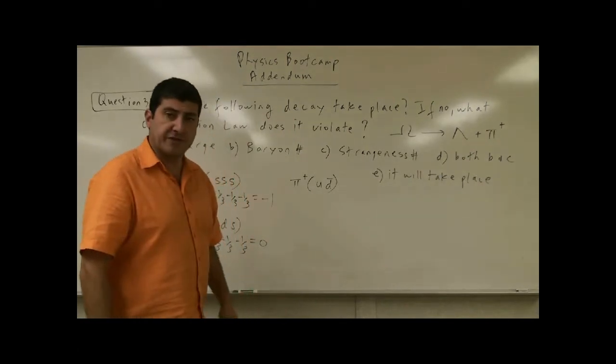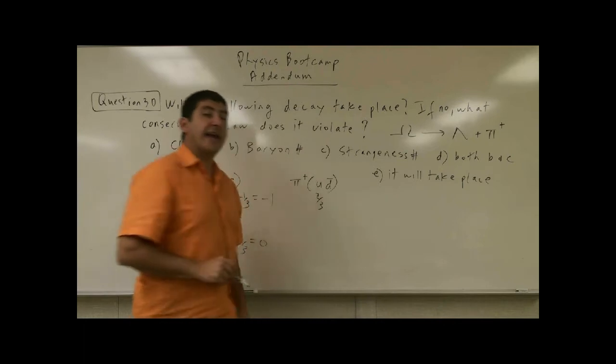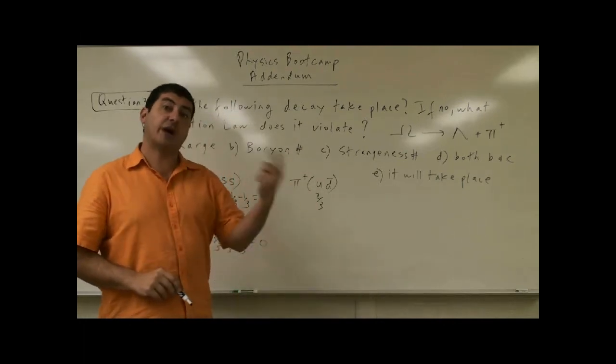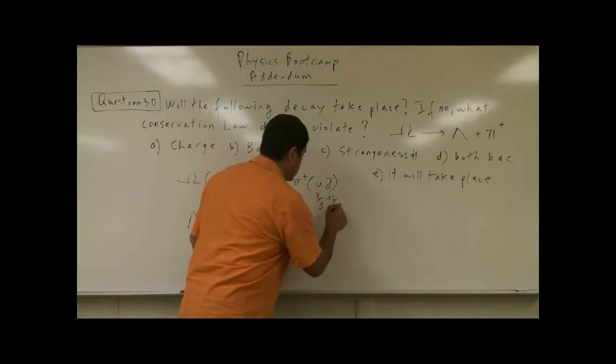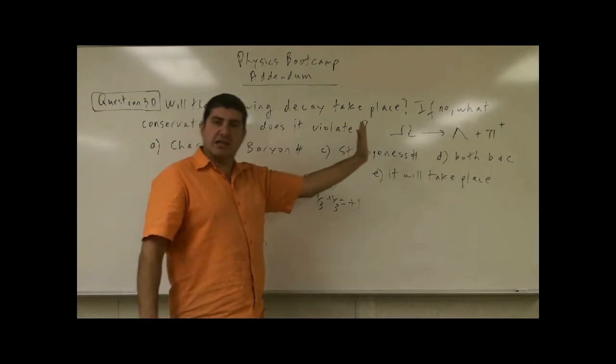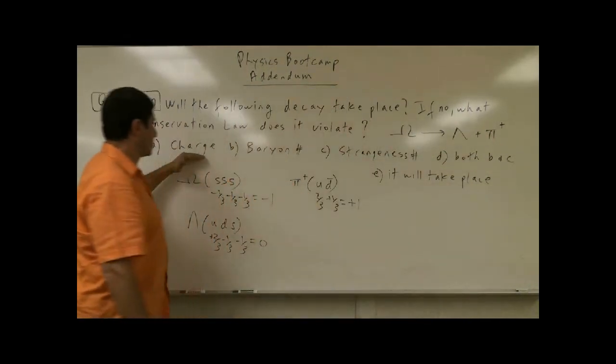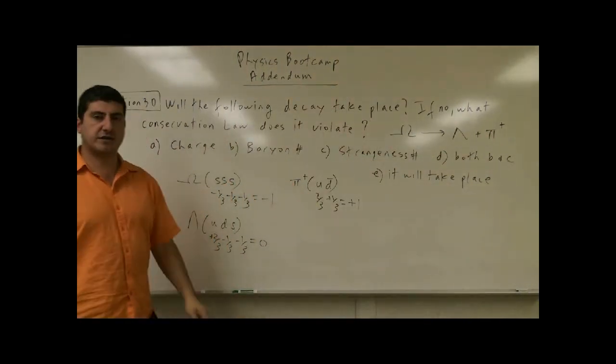From there, what is its charge? Up is 2/3. The anti-down has a charge of +1/3. What's the charge? +1. Okay, so now that it had given you this pi plus, you can say charge is conserved. Okay, what's the baryon number?